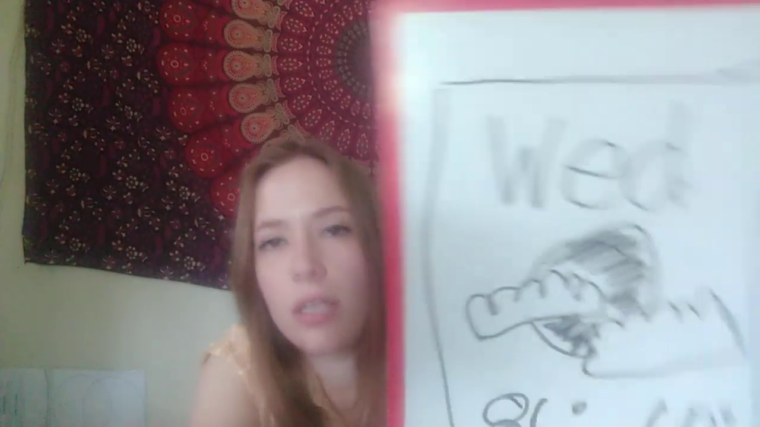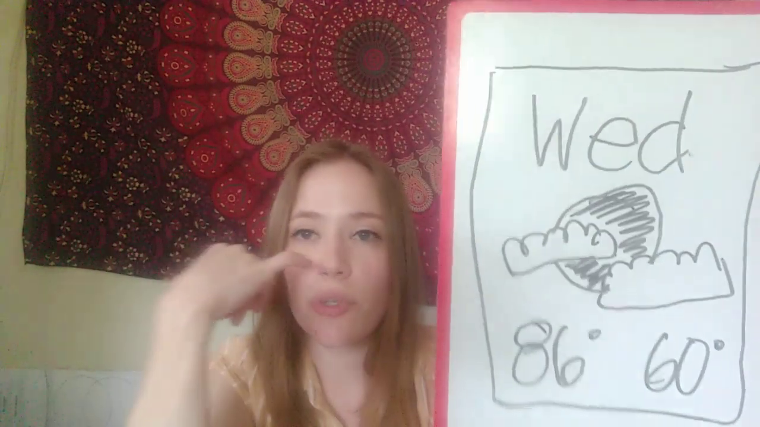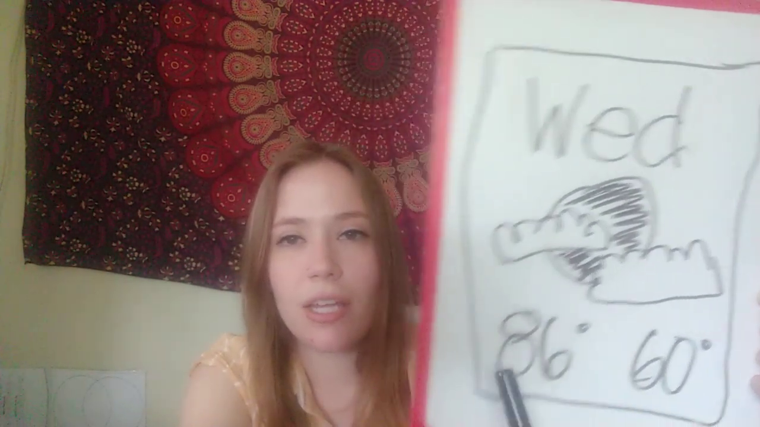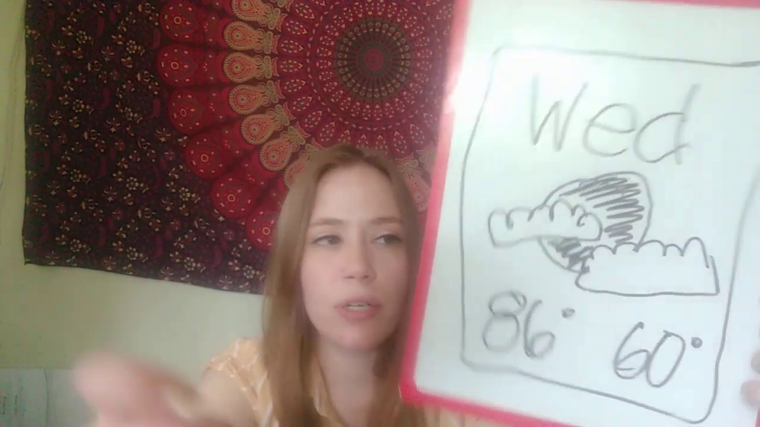So the numbers that I'm seeing are, let me turn my brightness up, 86 degrees, and then 60 degrees. Okay, so if you have your blue box around Wednesday, it should look like this. So imagine this is a blue box. Then we have WED, which is short for Wednesday, the type of weather we're going to have today, and then our highest temperature and our lowest temperature.